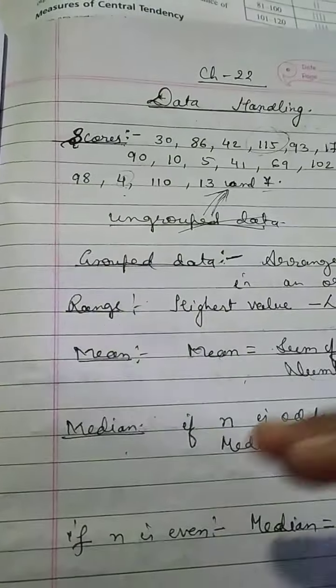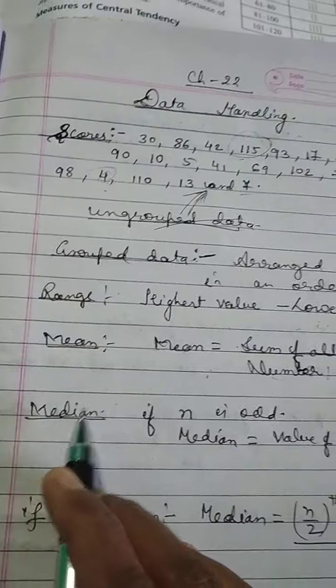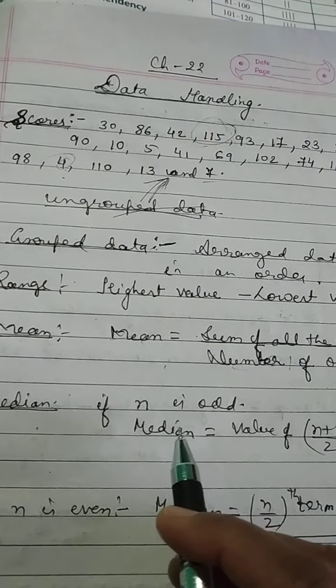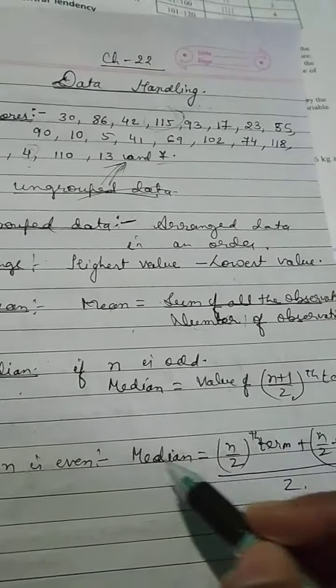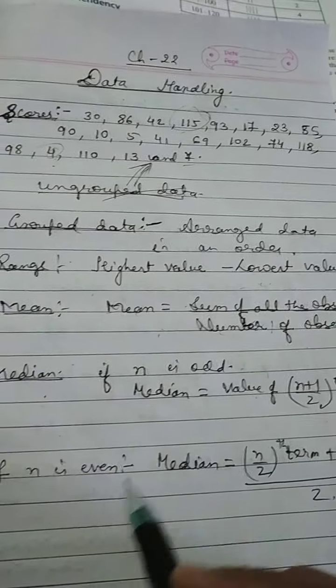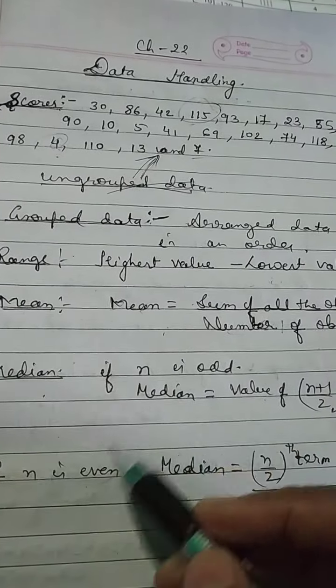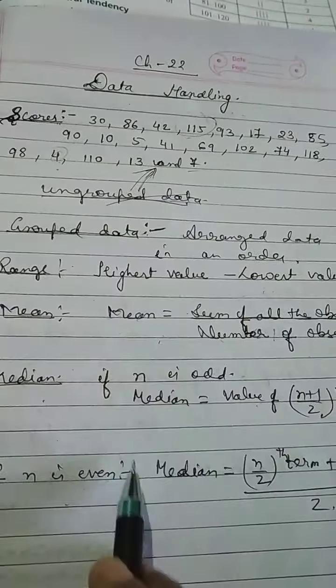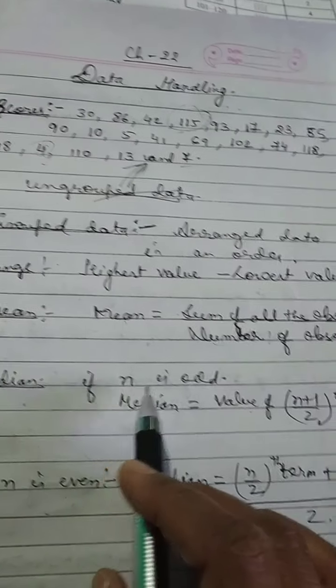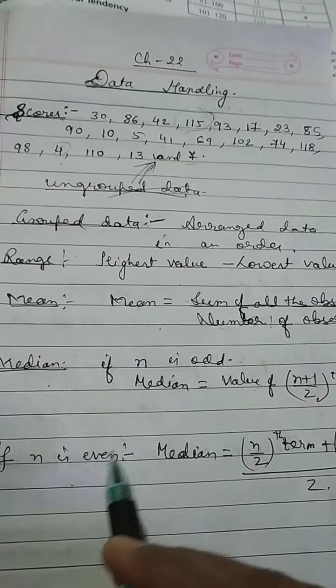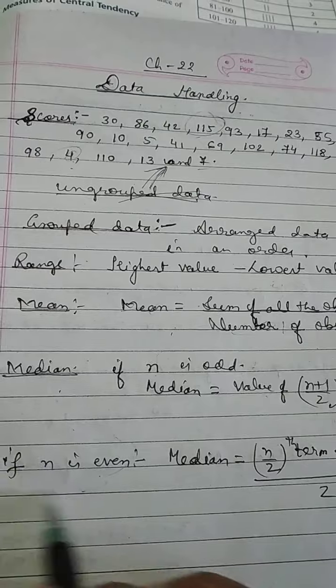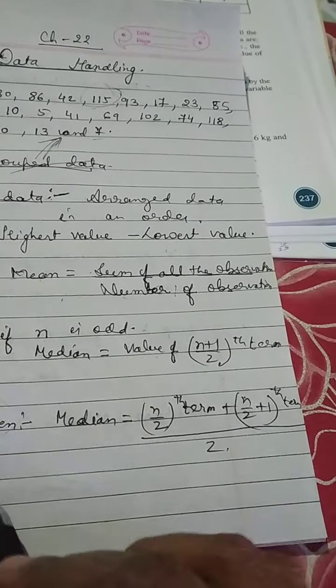Got it? Now how to find the median? To find the median, we have two formulas, one for odd and one for even. If the number of observations is odd, then we will use this formula. And if the number of observations is even, then we will use the other formula.